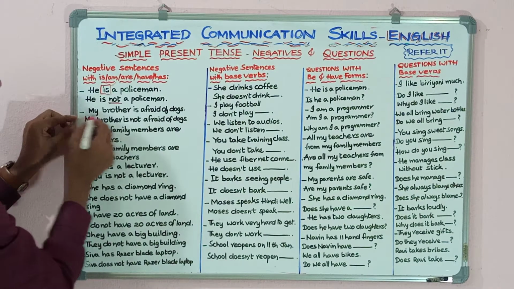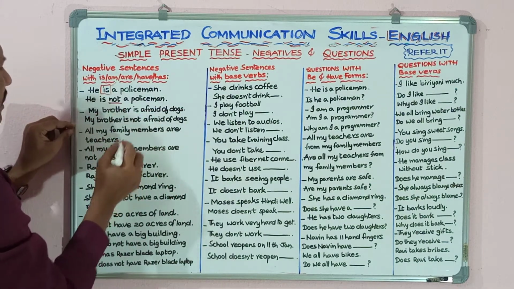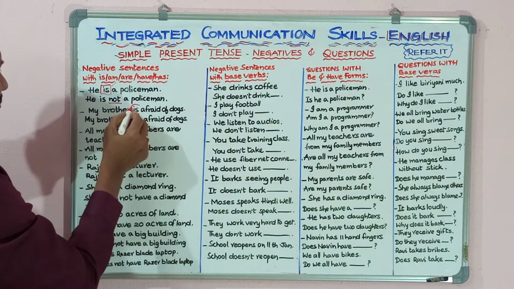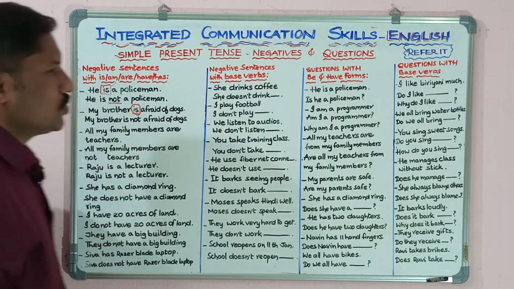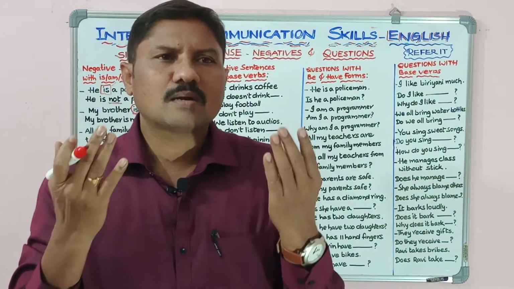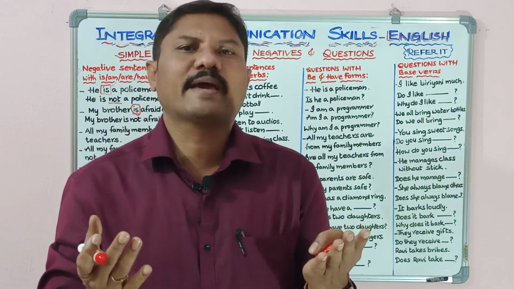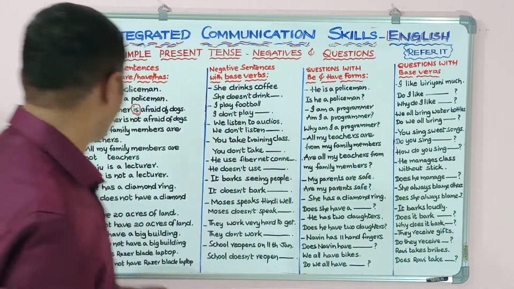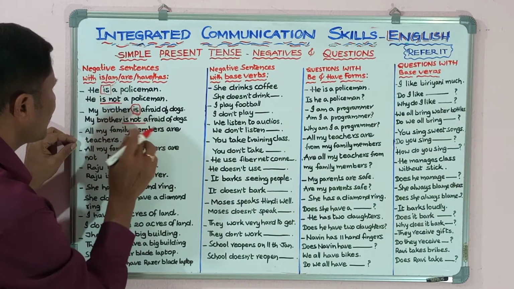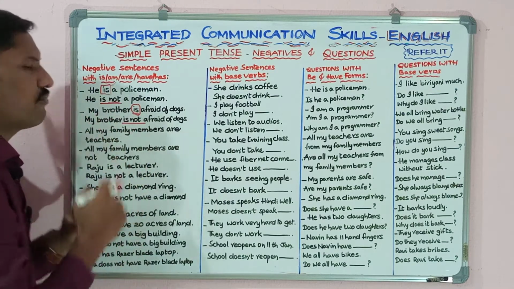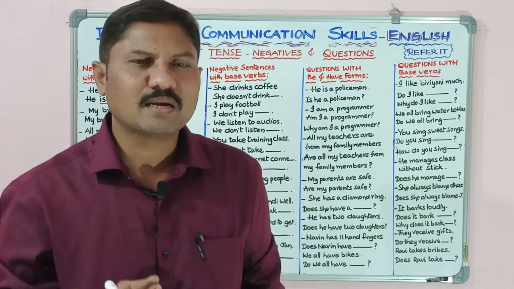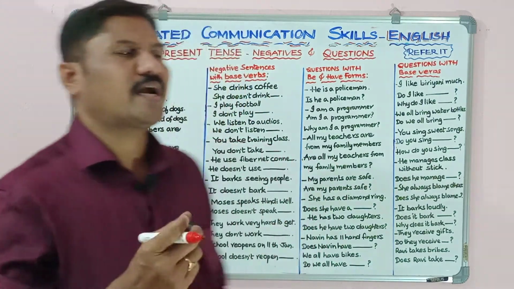Next one, my brother is afraid of dogs. Here also, what is the be form used in this sentence? Is. So if is is used in the simple present tense, you can say isn't to make a negative sentence. So here, my brother is not afraid of dogs. Or if you use the contracted form, my brother isn't afraid of dogs.